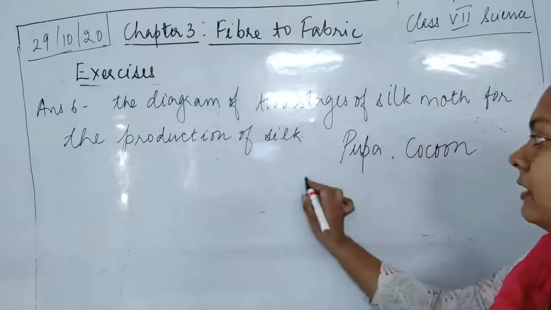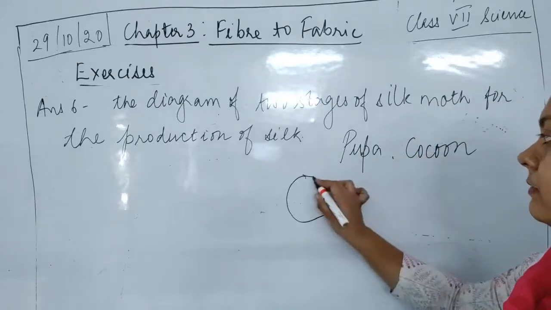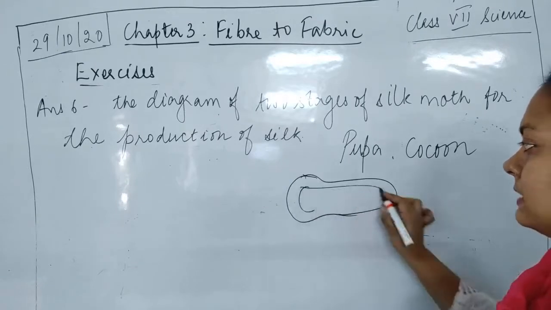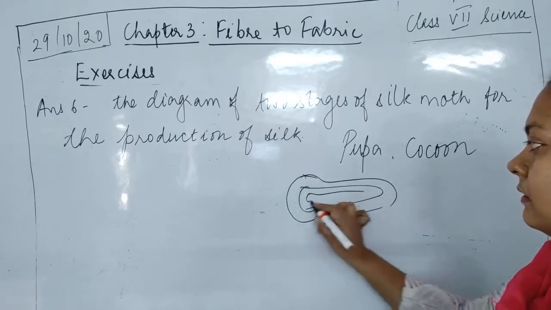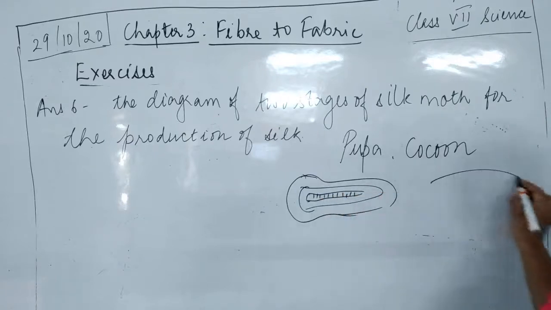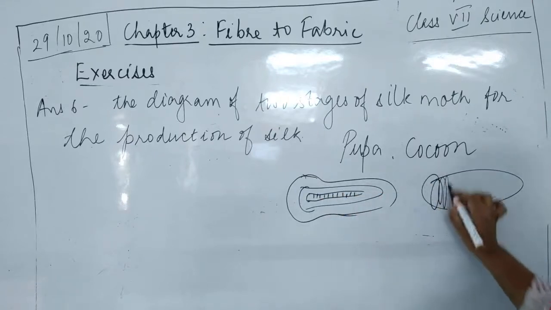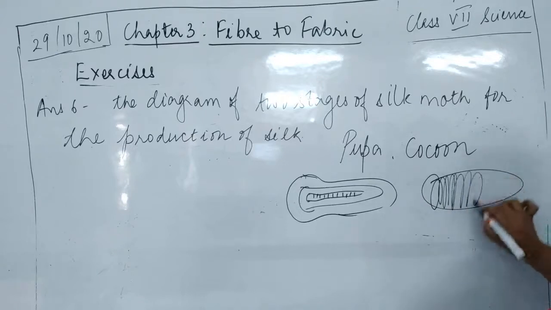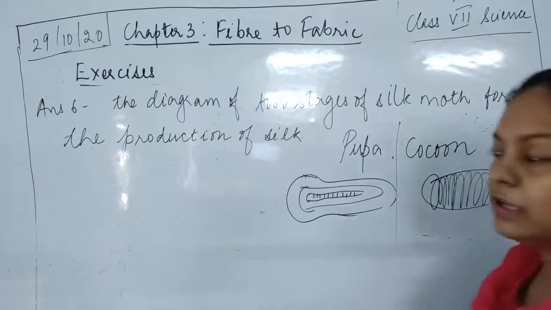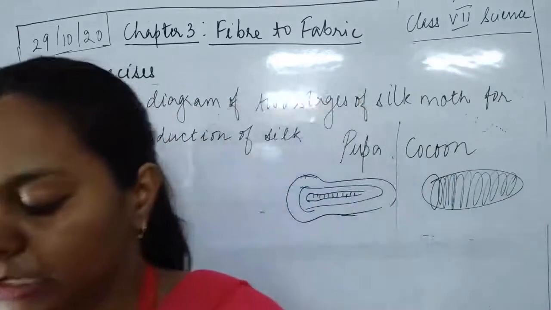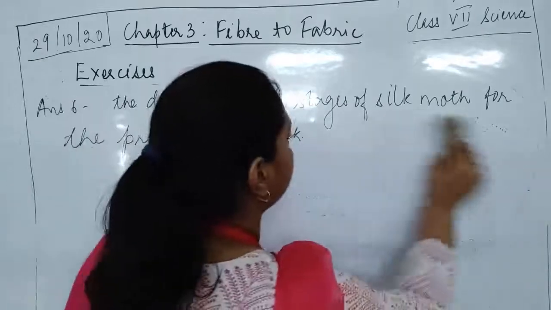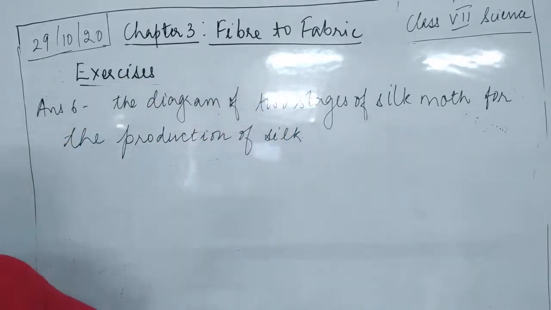Yes, so pupa, you have already made the diagram like this. Inside pupa, the insect is present. Okay, and then in the cocoon, we have it like this. So these are the two diagrams which you have to make. You can even completely make the life cycle of the silk moth. Okay. Now the next question is question number 7.